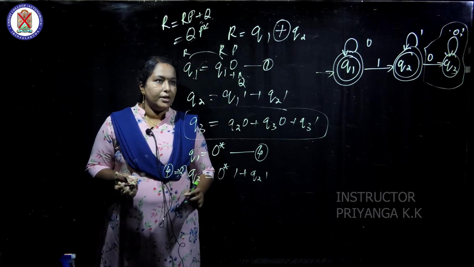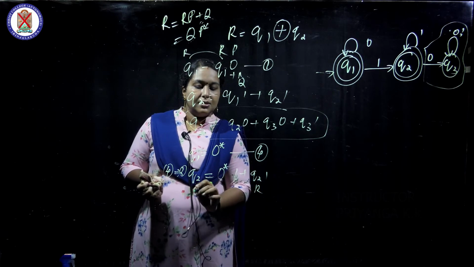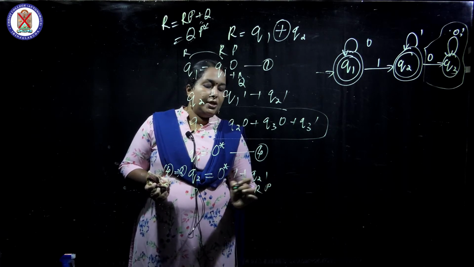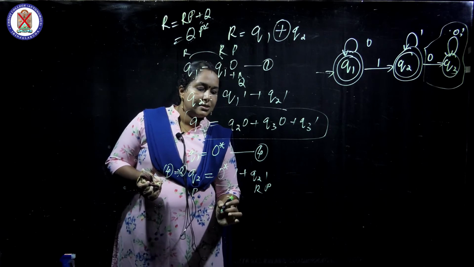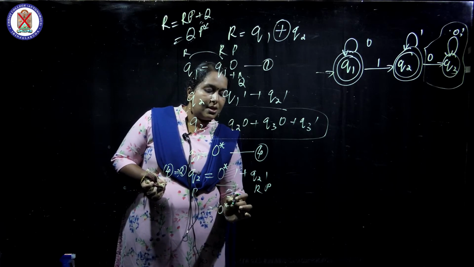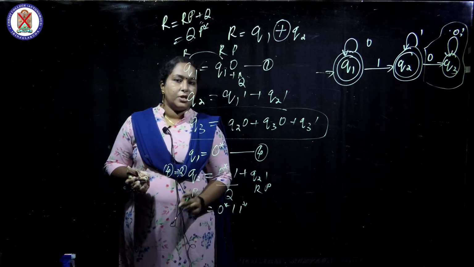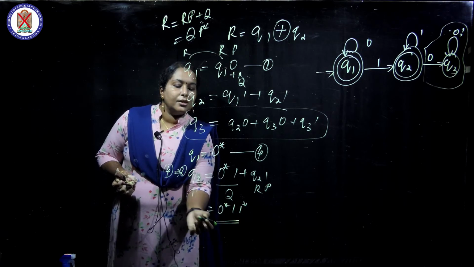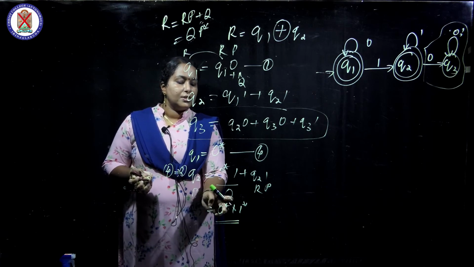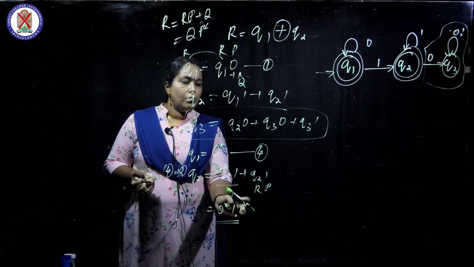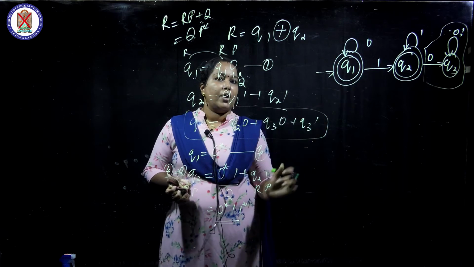Again, applying Arden's theorem: this is R, this is R, this is P, and this is Q. So we can substitute it as 0 star 1 P star, that is 1 star. So Q1 is 0 star and Q2 is 0 star 1 1 star.